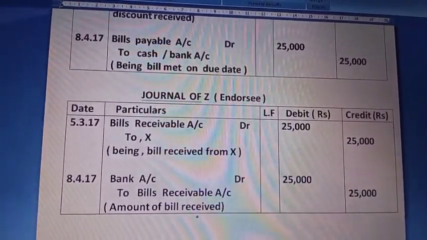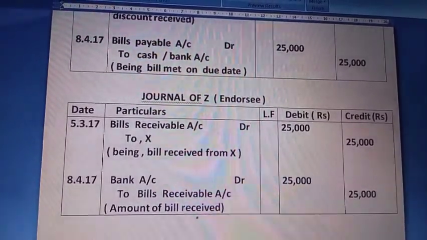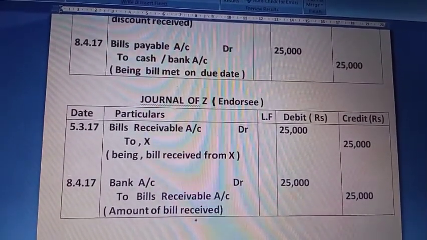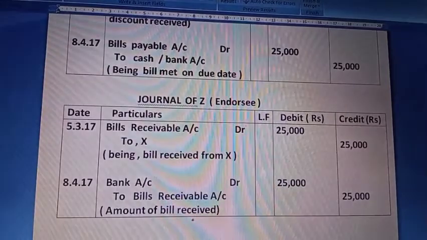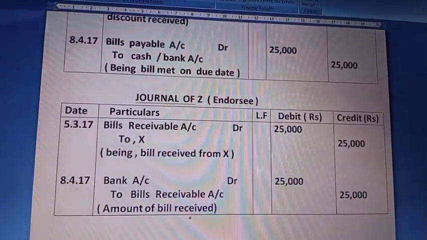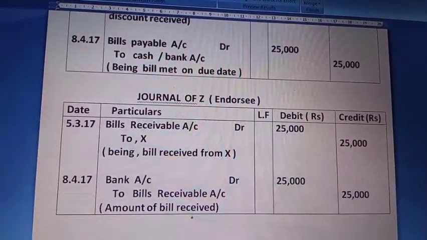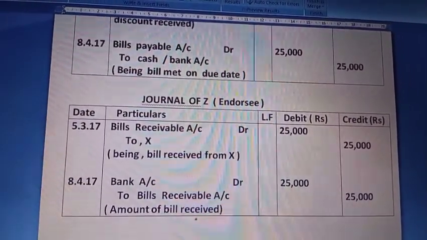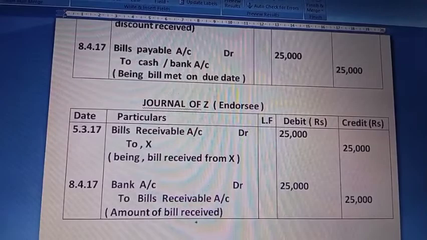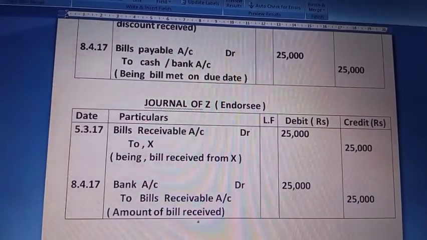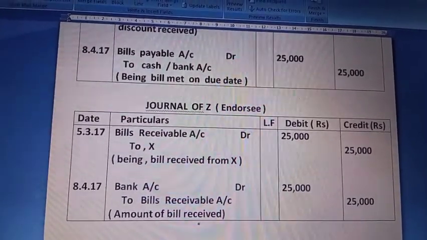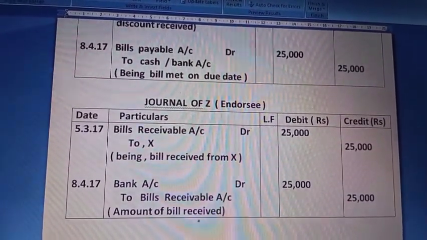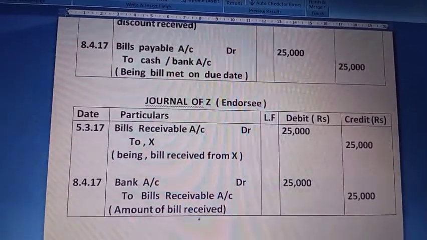Now the last will be for the endorsee Z. So on 5th March, we'll have the entry for bills receivable, that is Bills Receivable account debit to X, as he's getting the bill, I mean the bill is endorsed to him. And on the due date he will get the money of the bill, that is Bank account debit, bank or cash, whatever it is, to Bills Receivable account. Okay, so this is the whole process of endorsement of a bill, or negotiation of a bill by endorsement.